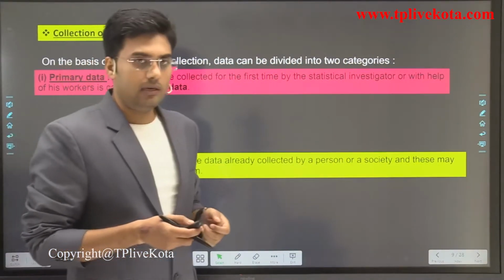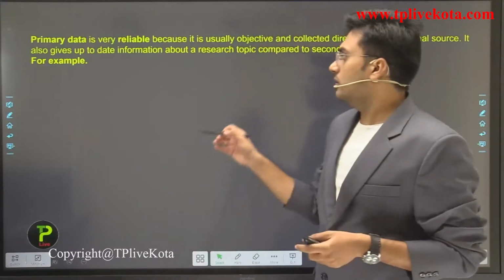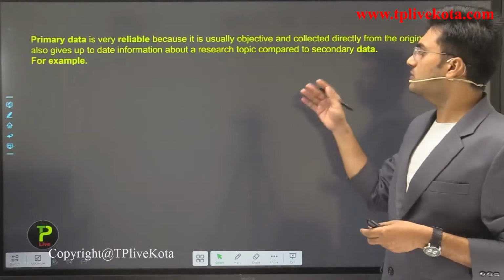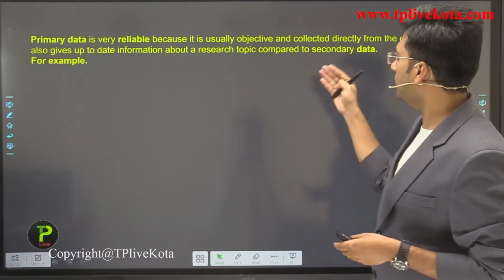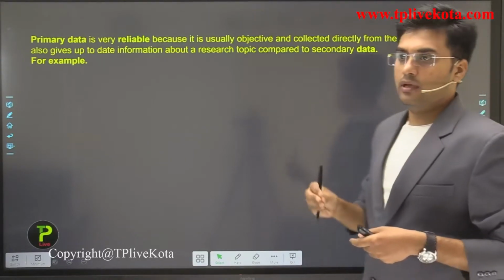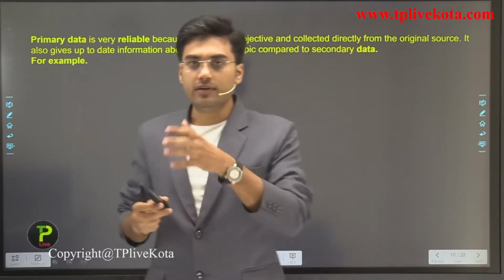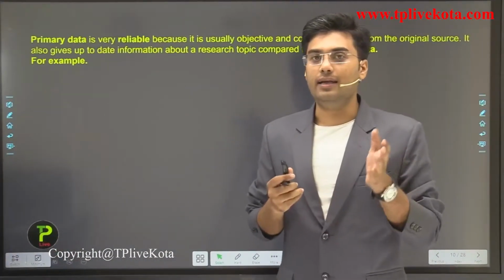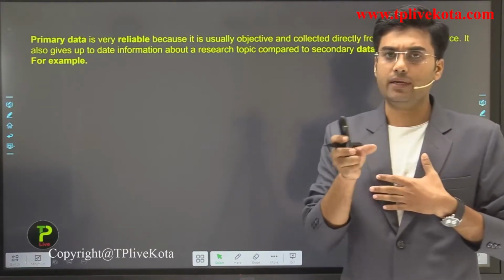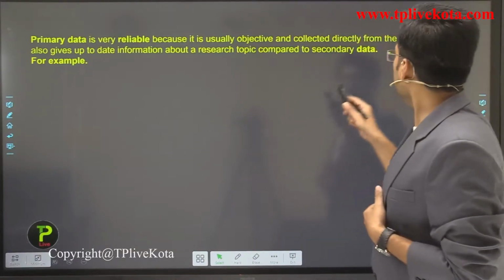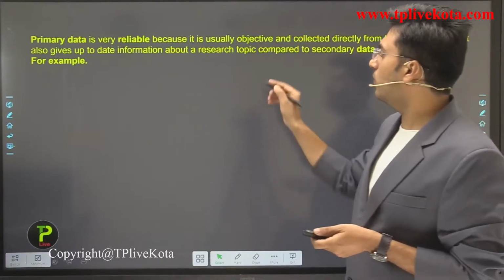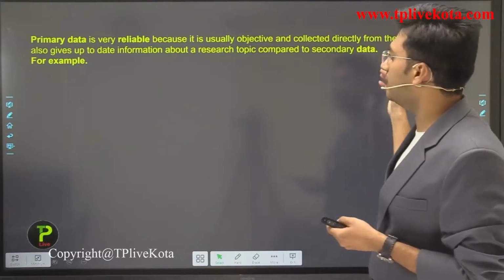Okay, now the very important point is that primary data is very reliable because it is usually objective and collected directly from the original source. As in our previous example, there I collected data myself for my particular purpose. Okay, and it also gives up-to-date information about a research topic compared to secondary data.